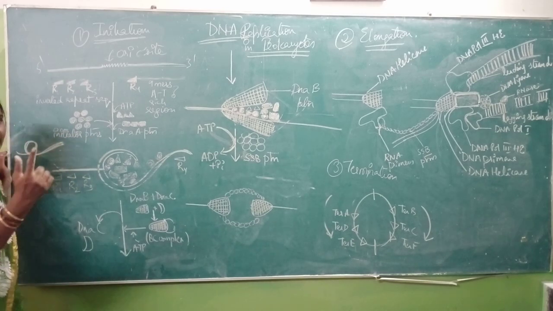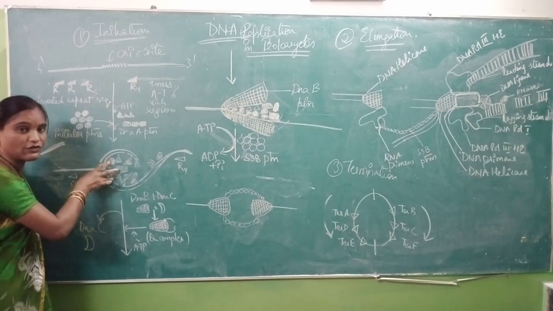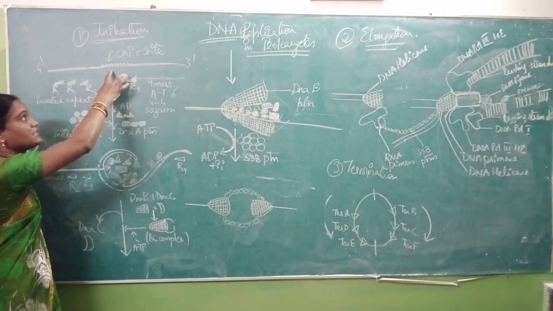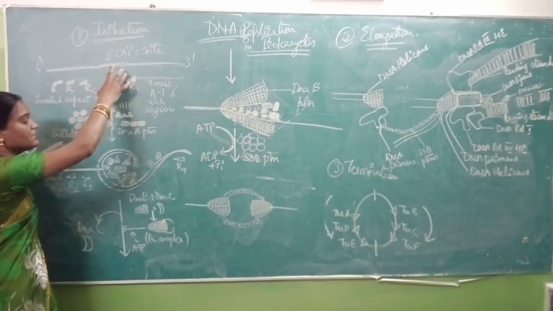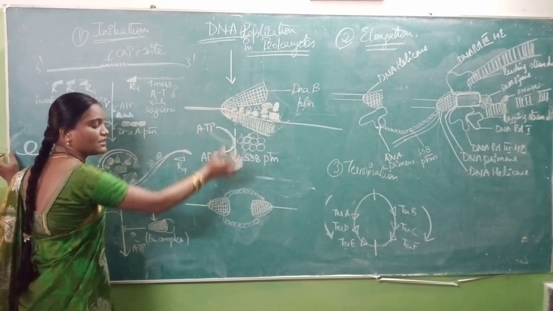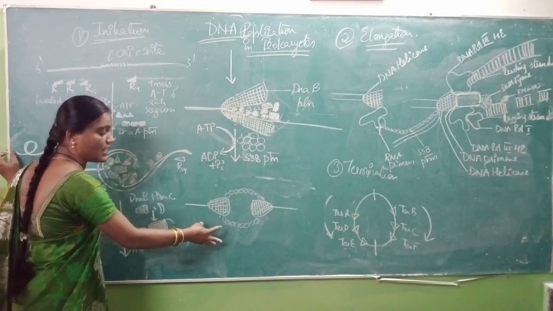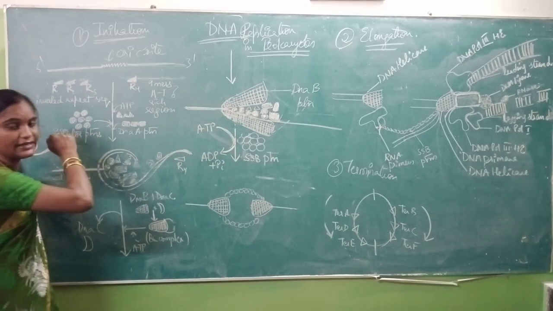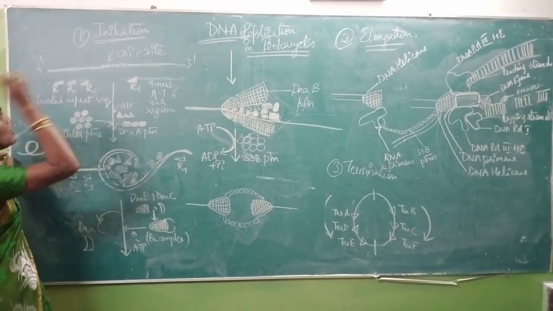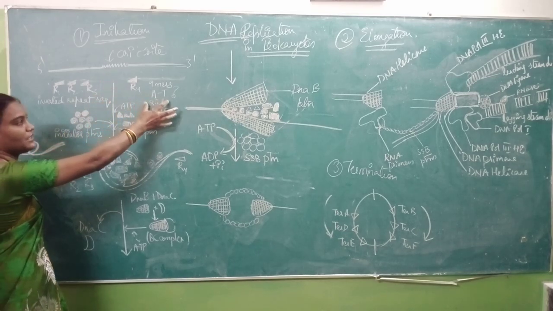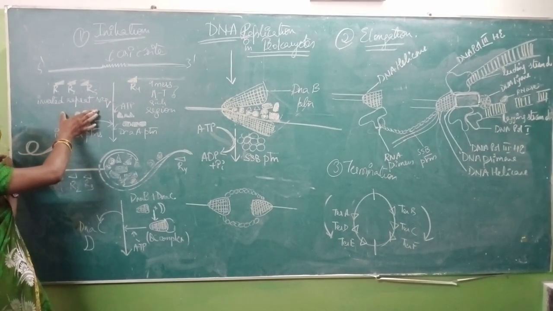Once again I am repeating. In initiation of DNA replication, the first step is recognition of the RIC site. After recognition of the RIC site, then what happens? Capture of DNAB proteins. Next, formation of the replication bubble. So this is the mechanism of initiation in DNA replication in prokaryotes. So the RIC site is recognized. How is it recognized? It is present in between the AT-rich region and the inverted repeat sequence.